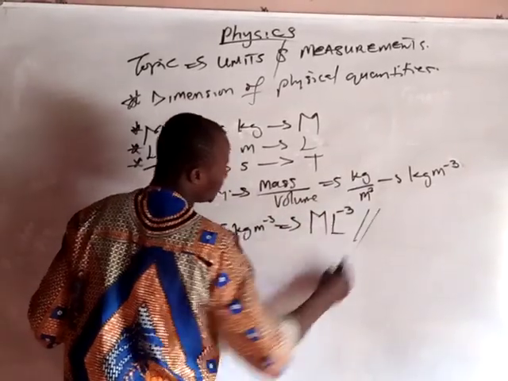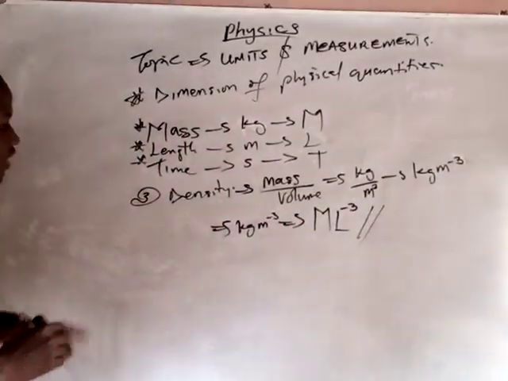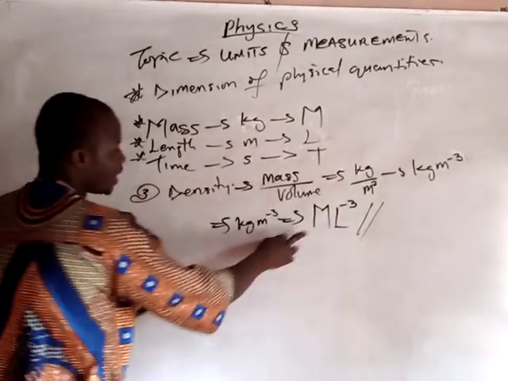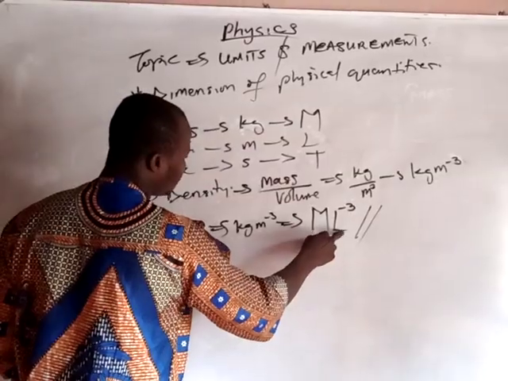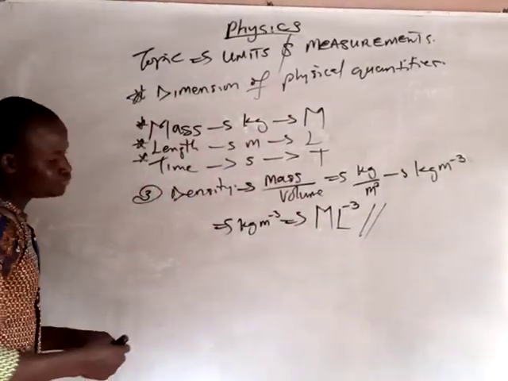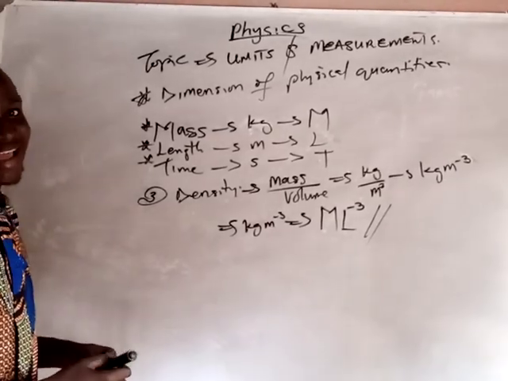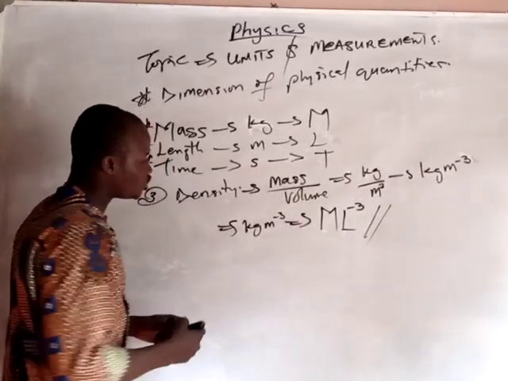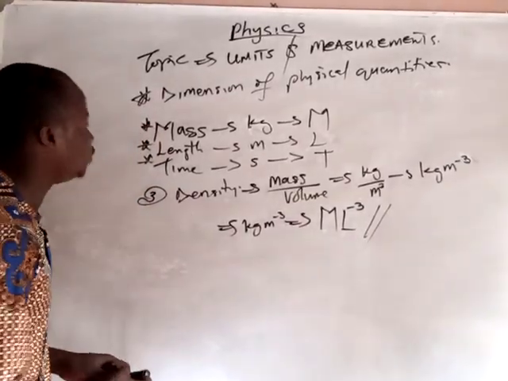So this becomes the dimension of density. Very simple. Therefore the dimension of density is M per L cube, so ML raised to the power minus 3.